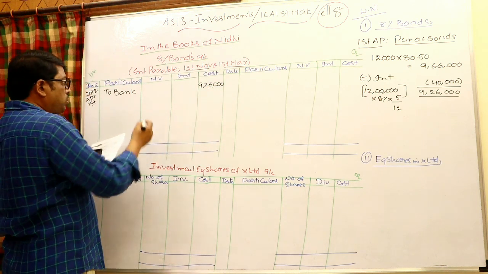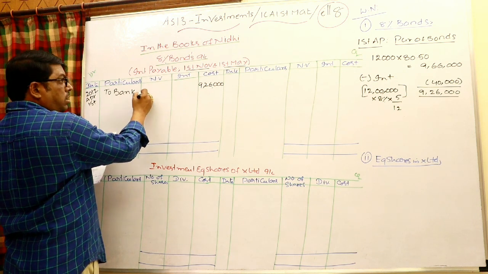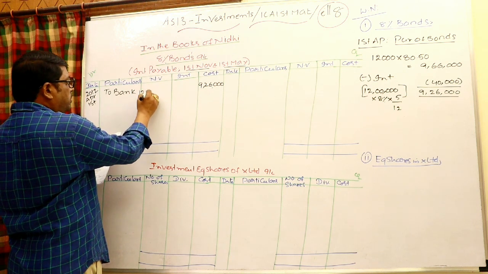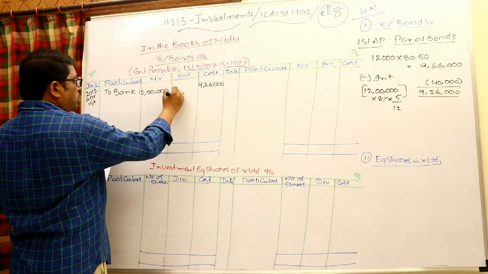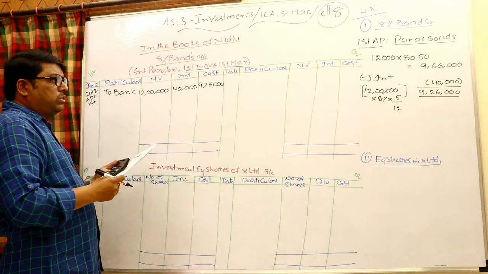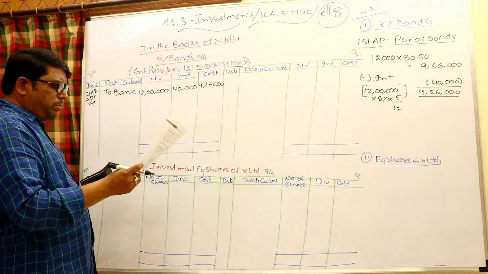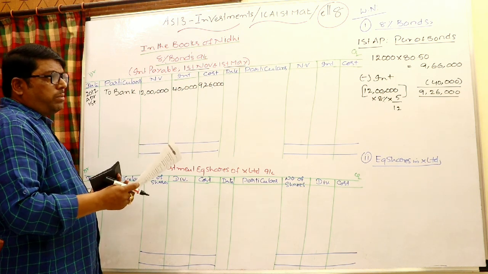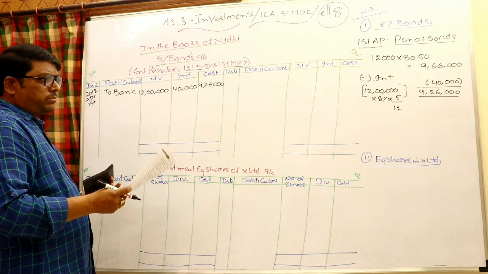Nominal value column you may write it as 12 lakhs purchased. Interest column 40,000. Clear? So 12,000 bonds are purchased, each of 100 rupees at 80.50. If you multiply 12,000 into 80.50, it is 9 lakh 66,000.